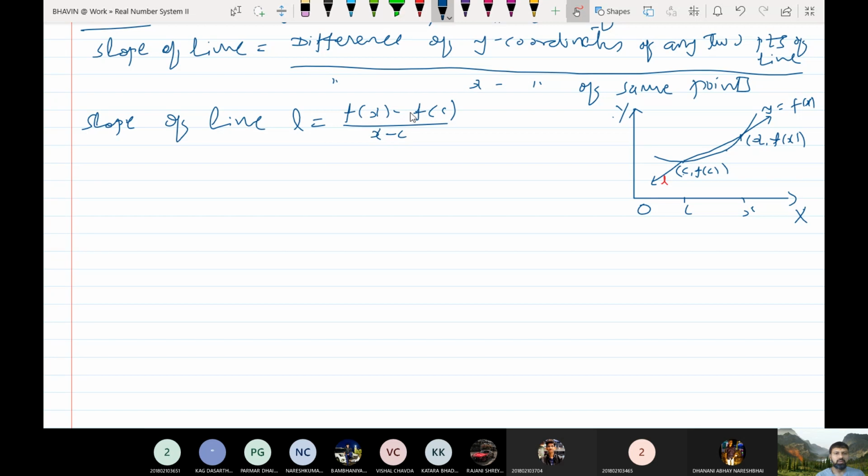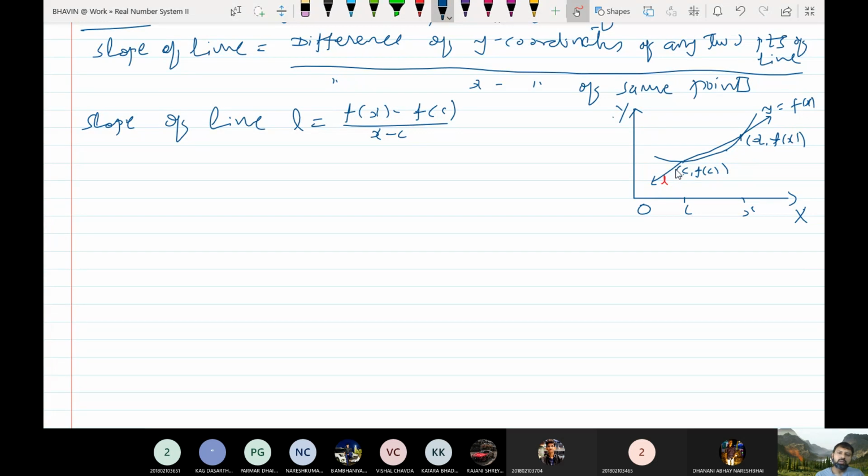So if you take limit x tends to c from right, then you also need to take limit x tends to c from left. But see, if you take x tends to c from right, then what happens to this line? This line slightly comes down, in this direction, so it becomes the tangent at point c.